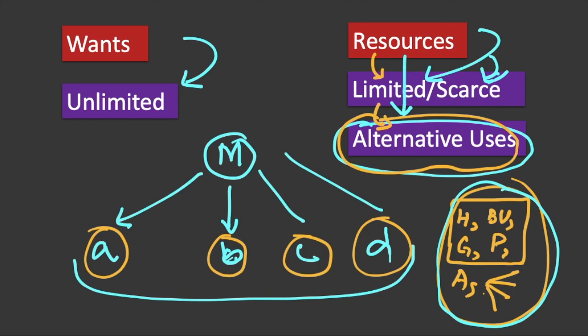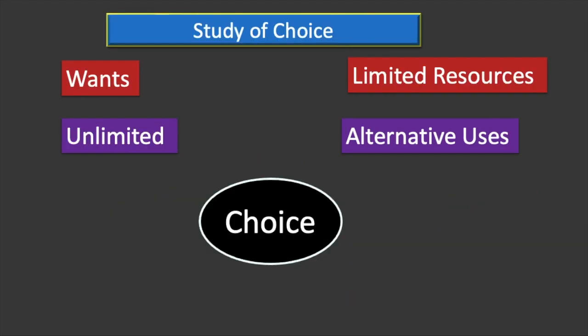Now we will come to the main point. Why is economics called the study of choice? See, we have wants which are unlimited. We have limited resources that have alternative uses. So obviously we have to make a choice, which wants to fulfill among the different wants that we have.